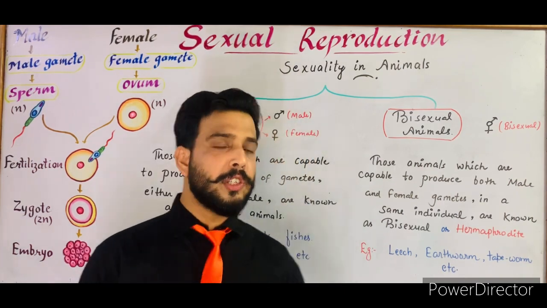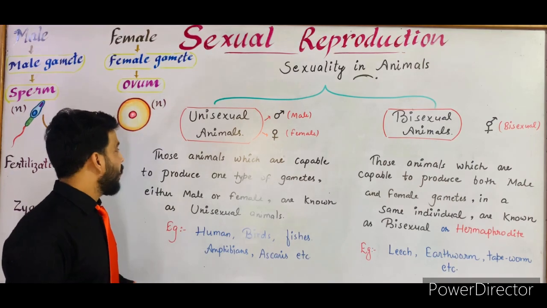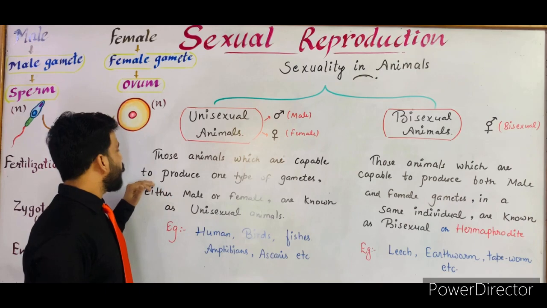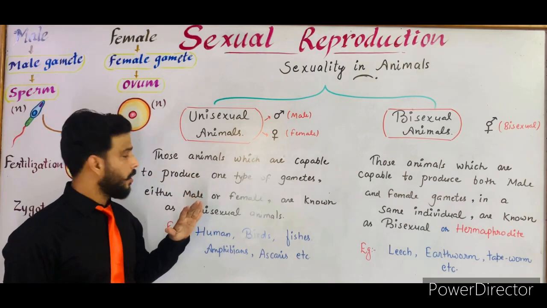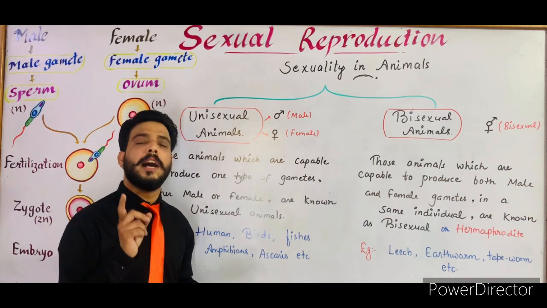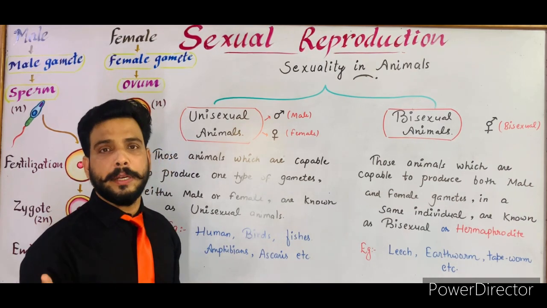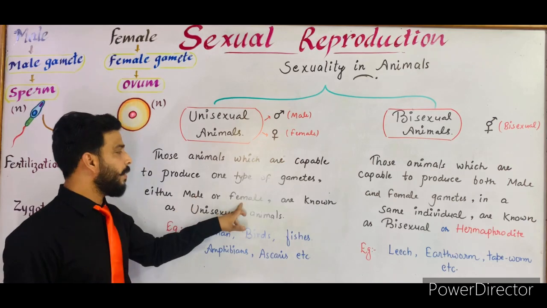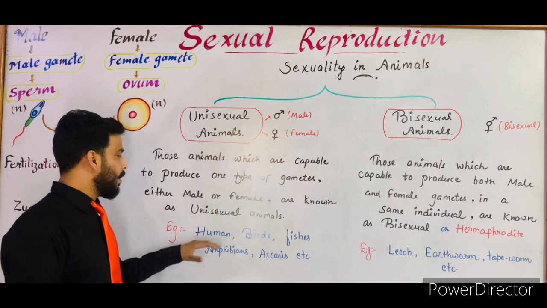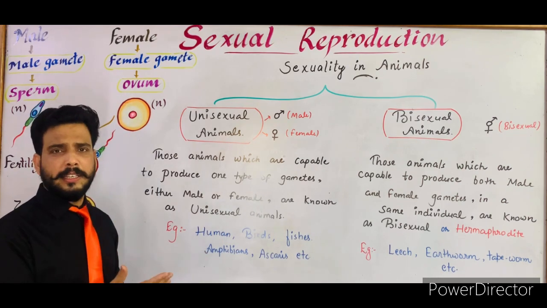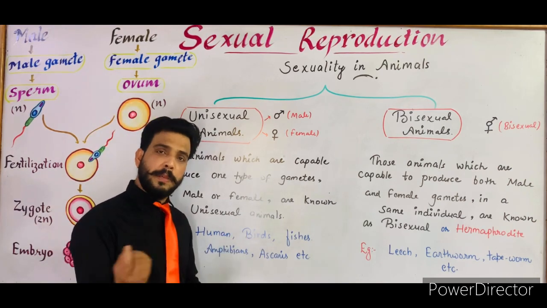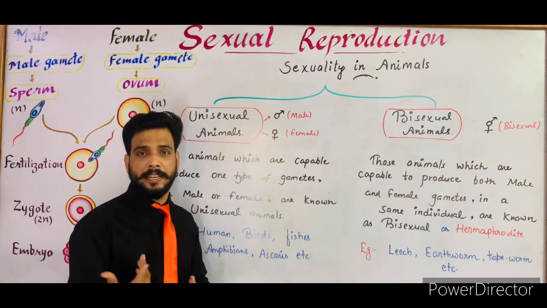Now let's see the definition. Unisexual animal. So those animals which are capable of producing one type of gametes, either the male gamete or the female gamete. As I told you before, these animals are capable of only one type of gamete. Either male gamete or the female gamete, they are known as unisexual animals. And the examples are human. As you can see, male and female are separate in human beings. Birds, in birds male and female are different, like peacock, peahen.